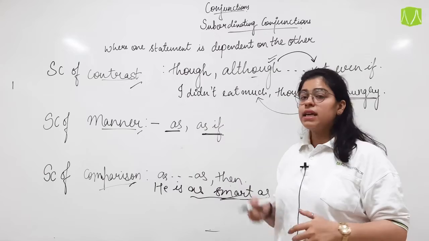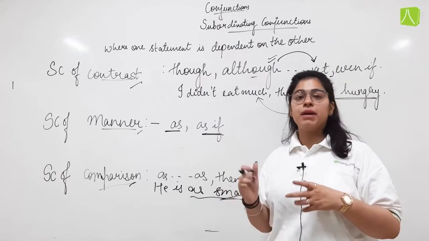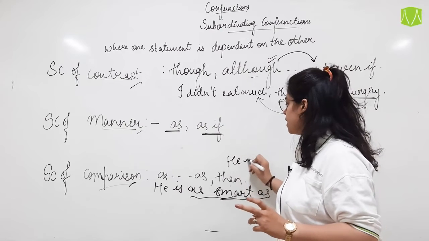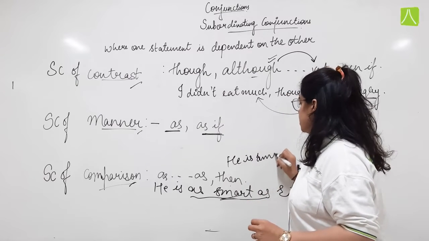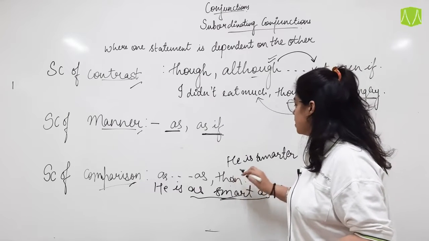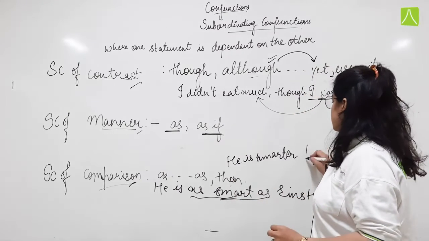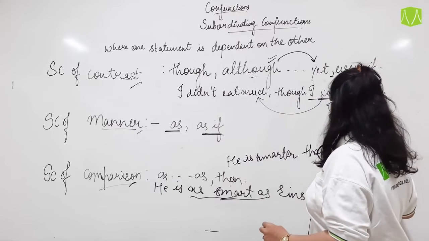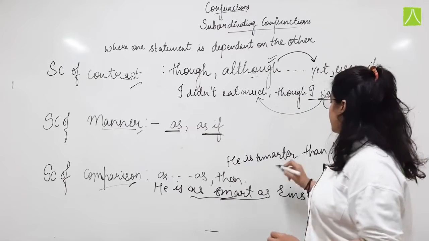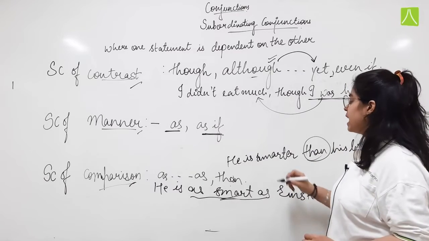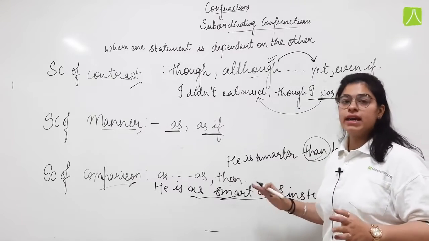And then we are again comparing, but now we are comparing between two. He is smarter than his brother. Again, I am trying to show a comparison between the two, that he is smarter than his brother.